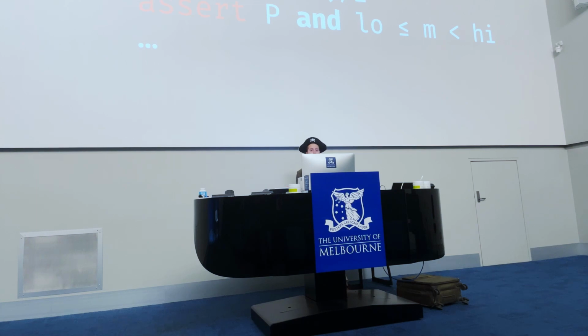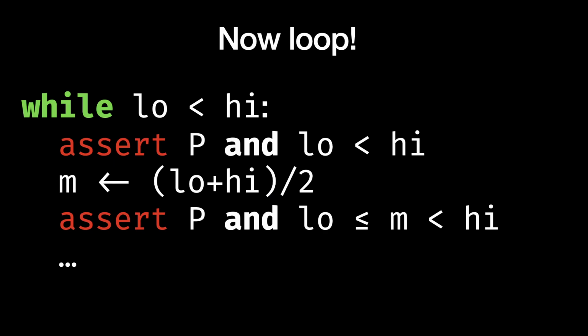Now let's loop. So while low is less than high, while we have nothing on either of these sides, assert that P is true. Well, nothing has changed at this point, and low is less than high. We can say for sure that low is less than high, because otherwise we never would have entered this while loop.